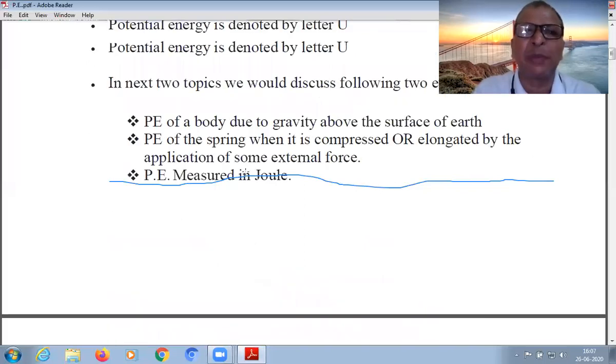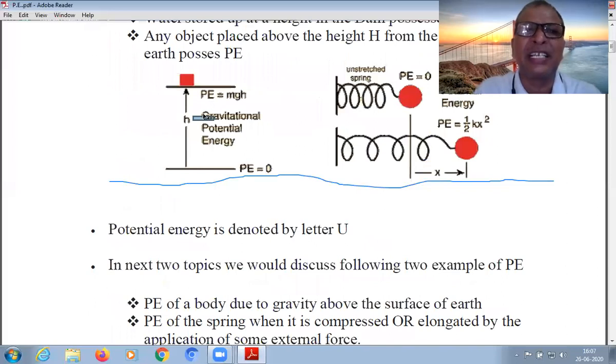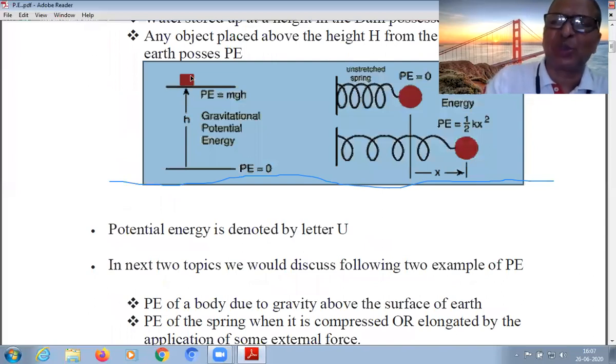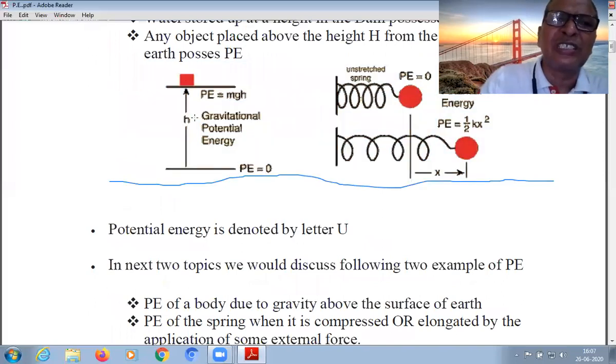How is this explained? See carefully: in this case the body is kept at height h above the earth's surface. The potential energy is stored in it. Now when it reaches this position, consider this height is h dash. Now the distance traveled is this much only. So the total is h, and this much is h dash, less than h.